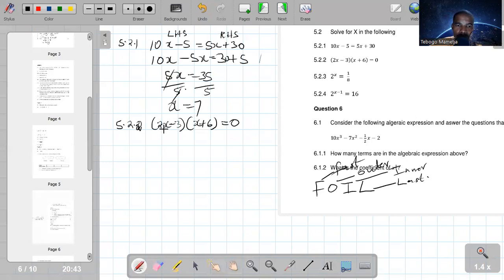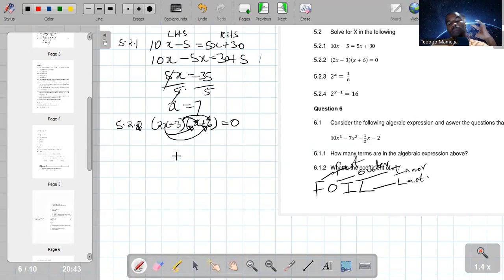So these are first and first. Then now this should be O, which is outer and outer. So this one is out, this one is out as we compare to this one. Then from O you go to I, which is inner and inner. From I you go to last and last.